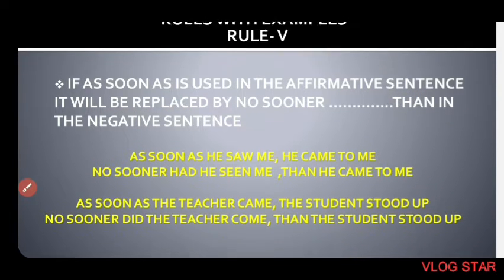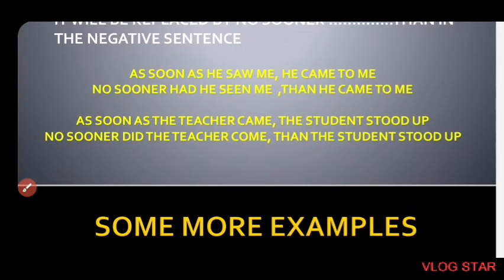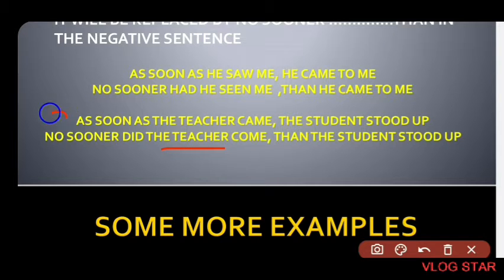So come to the next example. As soon as the teacher came, the student stood up. No sooner did the teacher came. So what will be the negative sentence of the above sentence? The as soon as will be replaced by no sooner, and here I have used did to show you that in the affirmative sentences, if there is the past tense, then you can change it into the negative sentence in two ways.